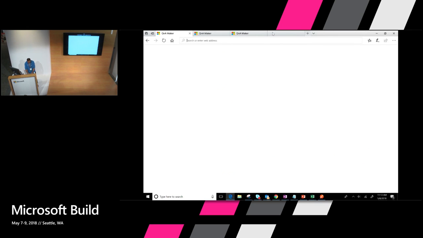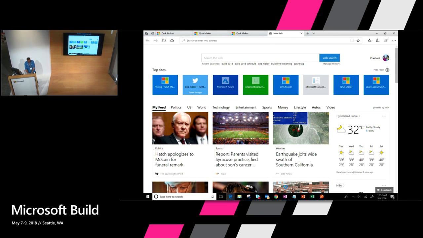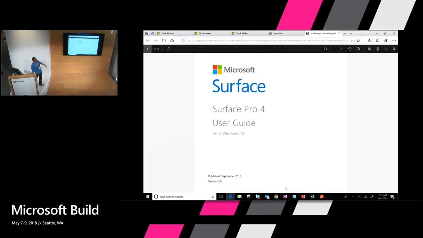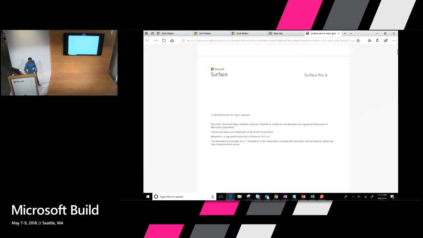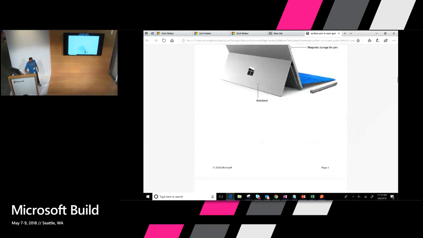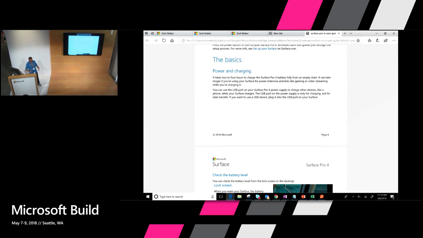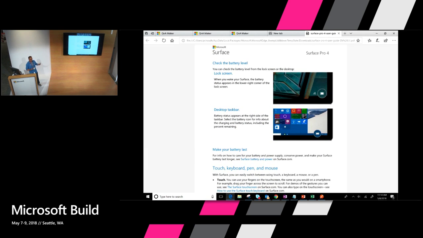So this is my Surface product manual. Right. So this is the Surface Pro 4 user guide, right? And if you look at it, remember the structure I was talking about? So this is what it means. Most product manuals have a very well-defined table of content, which is like topics and page numbers, and internally below they will have the heading and the content below it, right? The power and charging, for example, is one section, and the battery level is one section. So this is what is analogous to your Q&As in the FAQ world.